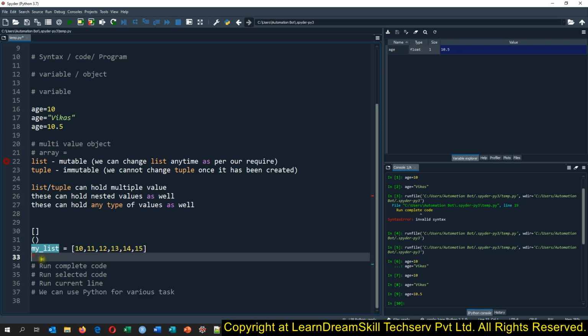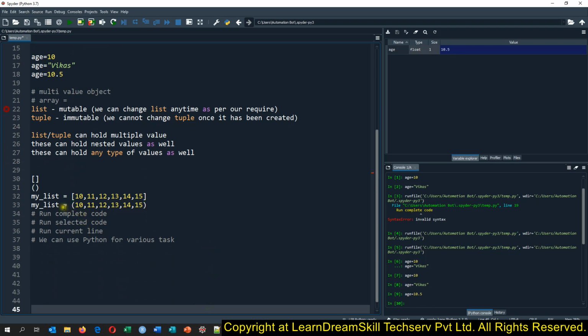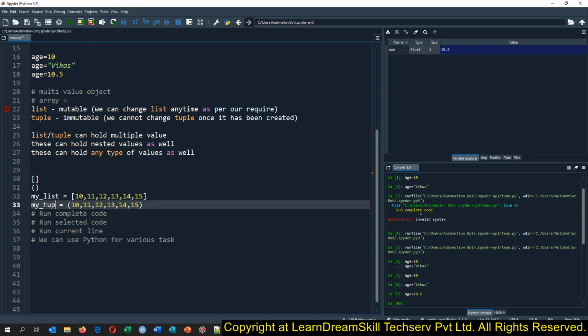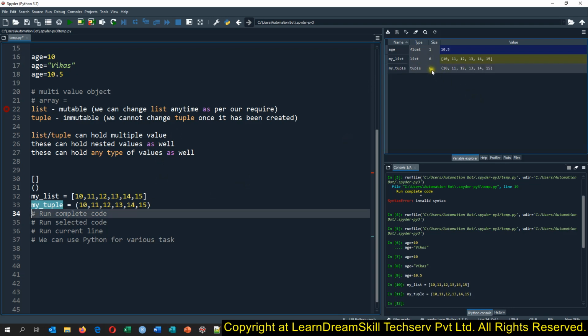And in the same way, if you change the bracket to this, then it will create the tuple. That is the difference between both. Now let me make it a tuple. I'm running this code first, pressing F9. See here, it has created the list, and it shows we have 6 elements. When I create the tuple, it is also created, and it also shows we have 6 elements, with the data type as tuple, and the name of this tuple object is my_tuple.